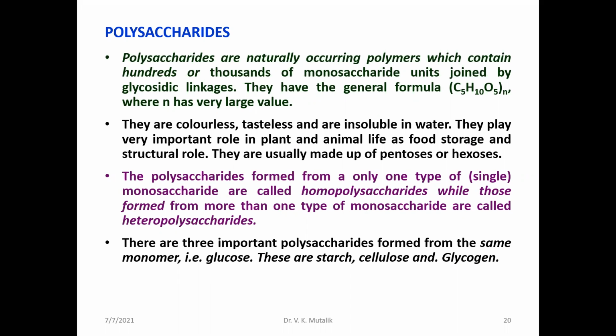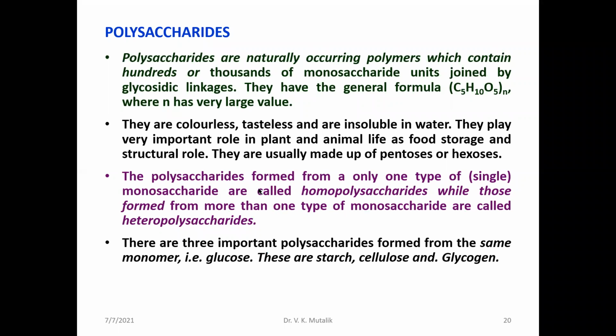Poly means many. These polysaccharides are naturally occurring polymers. They possess the general formula (C5H10O5)n, where n stands for the number of monosaccharide units. They may be homopolysaccharides or heteropolysaccharides depending upon the type of monosaccharide unit present.